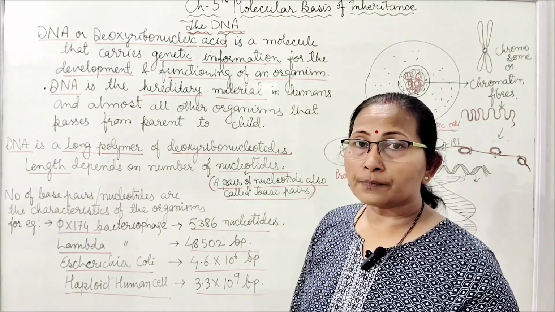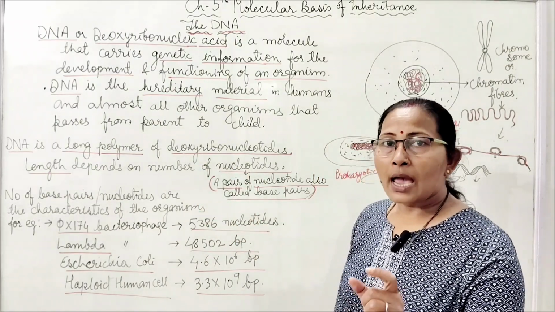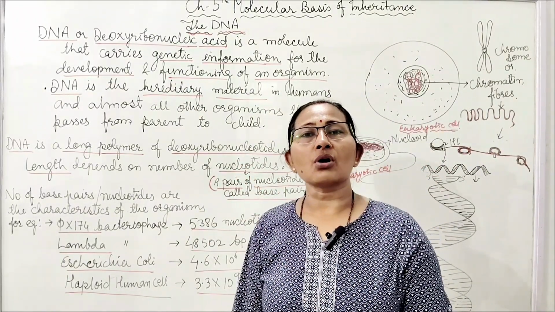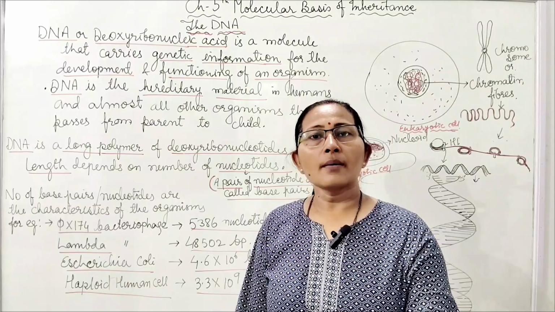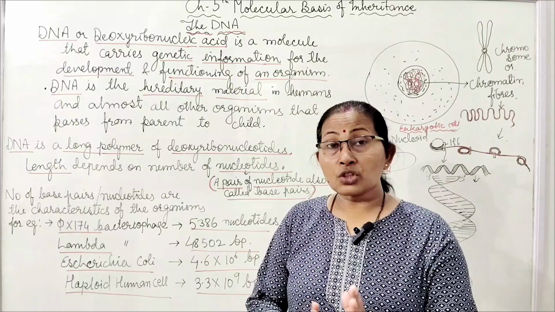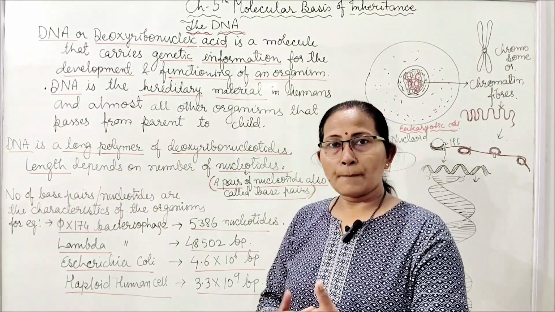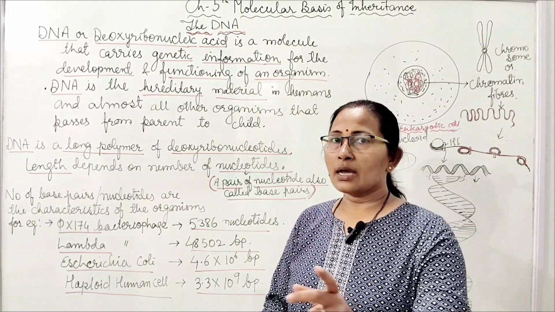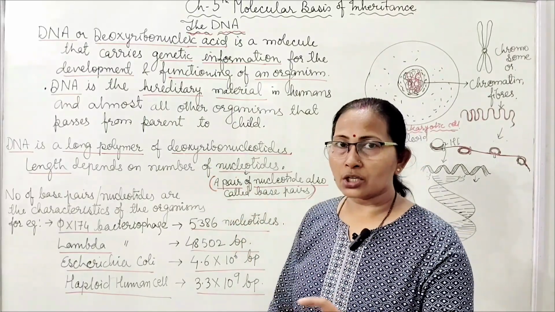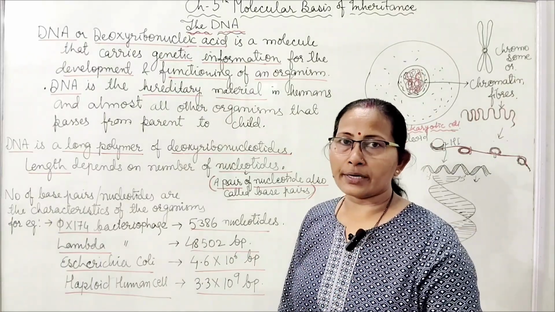DNA is a long polymer of deoxyribonucleotides. Actually, nucleotides are the combination of ribose sugar, that is pentose sugar, phosphate and nitrogen base. These three different molecules, pentose sugar, phosphate and nitrogen base, combined together by different bonds form the nucleotide.